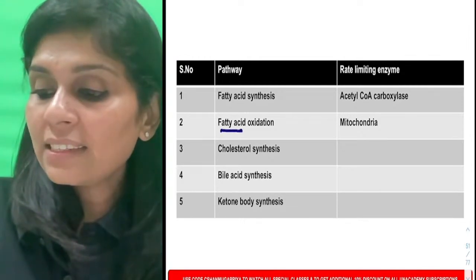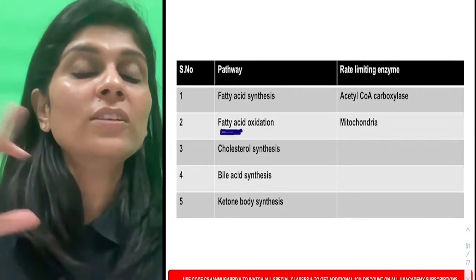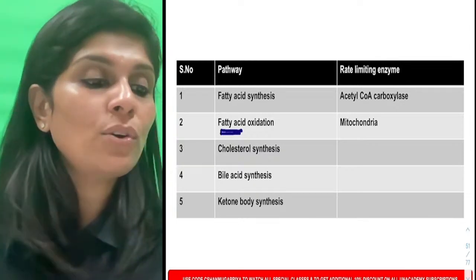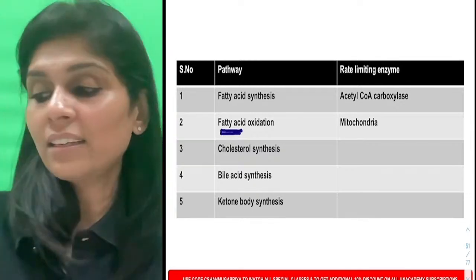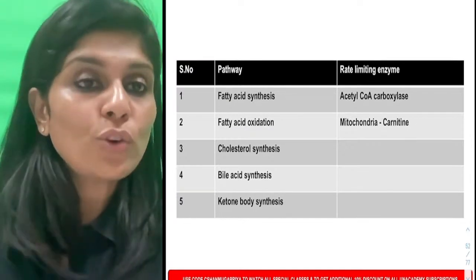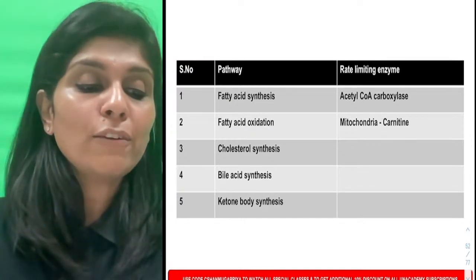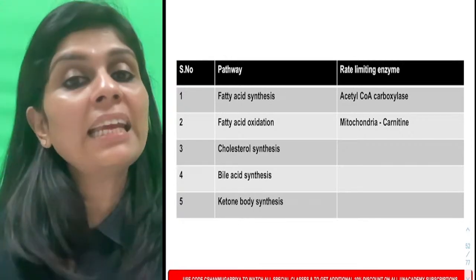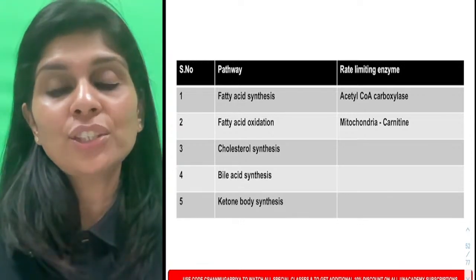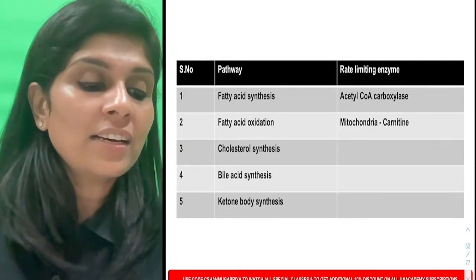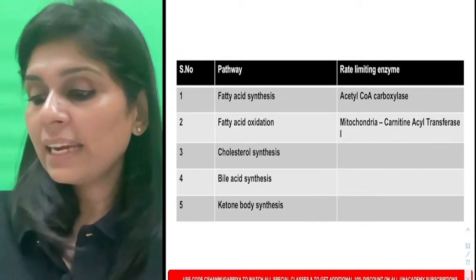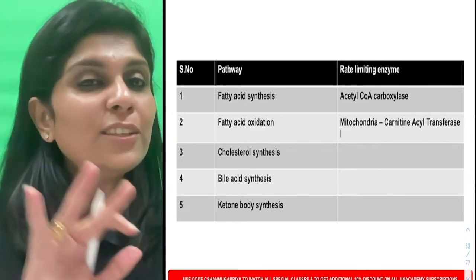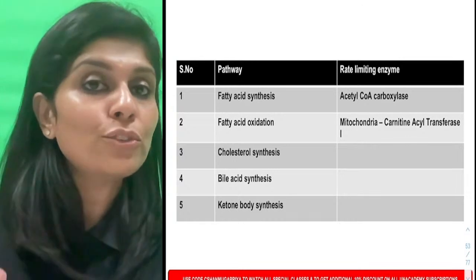And a fatty acid cannot cross the mitochondrial membrane. Fatty acid needs a carrier to cross the mitochondrial membrane. What is the carrier? It is carnitine. So this was also asked recently. What is the carrier for fatty acid to get into mitochondria? It is carnitine. So what is the rate limiting enzyme of fatty acid oxidation? It is carnitine acyl transferase 1. Do you understand this? Is it not easy? If you link it that way, it is easier to remember.